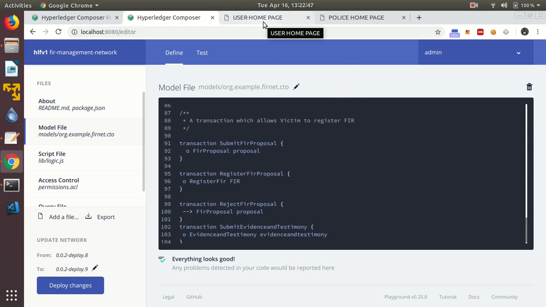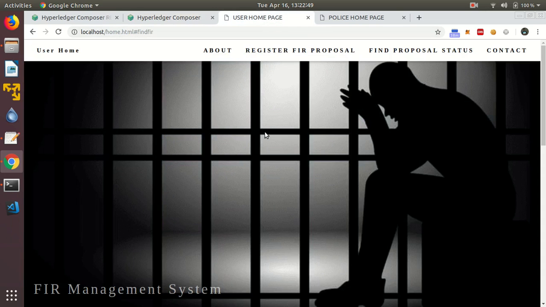Now let's look at our demo. We have created 2 separate web pages. One will be used by user to register FIR proposal, other will be used by police department or any endorser, which could be either police superintendent or judiciary, to check FIR status and verify it. Now let's look at our demo.